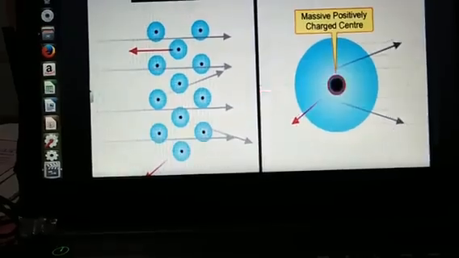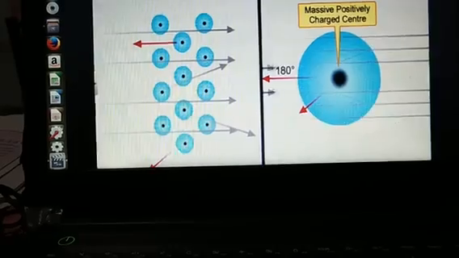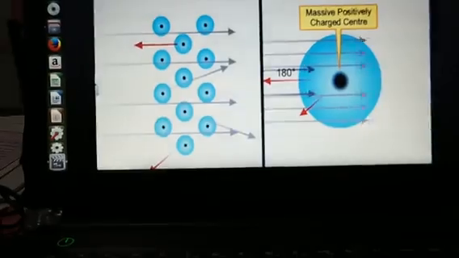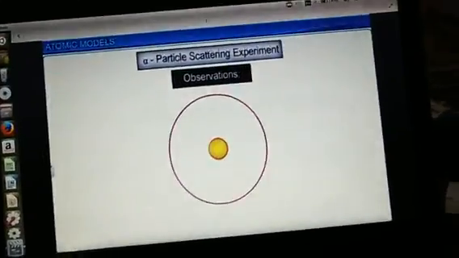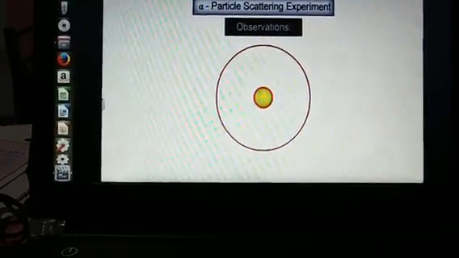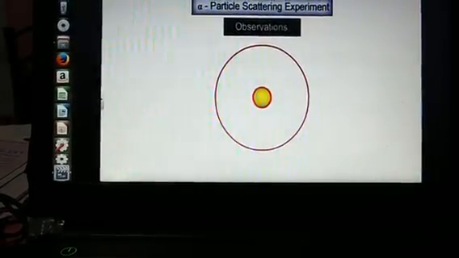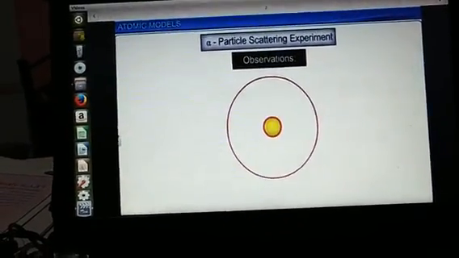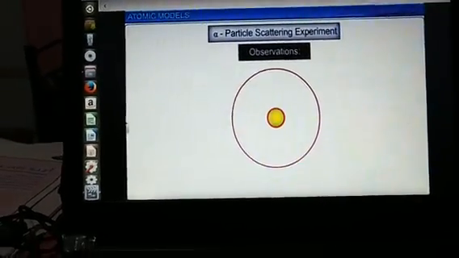As one ray came totally back, Rutherford concluded that the positive charge is somewhere concentrated in the atom. He named this position the nucleus. As explained by J.J. Thomson, electrons and protons are distributed in the whole space of the atom. From this observation, Rutherford concluded that protons are not distributed but concentrated somewhere in the atom. This position is called the nucleus.